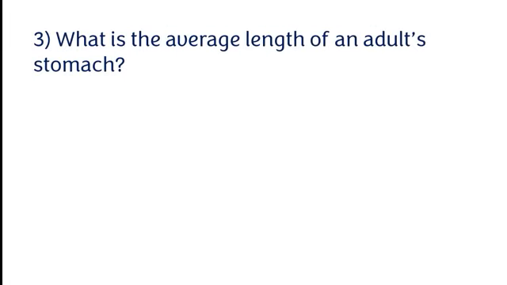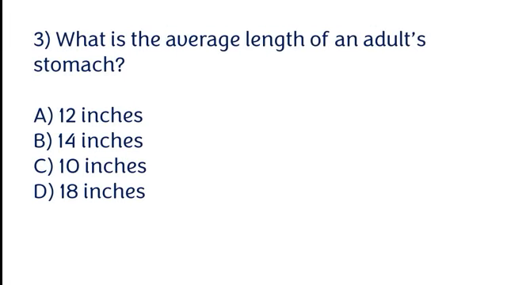What is the average length of an adult stomach? 12 inches, 14 inches, 10 inches, 18 inches. The correct answer is option A. The average length of an adult stomach is about 12 inches.